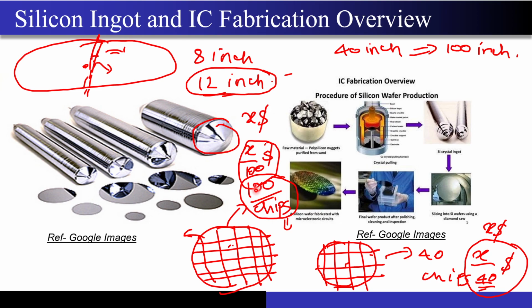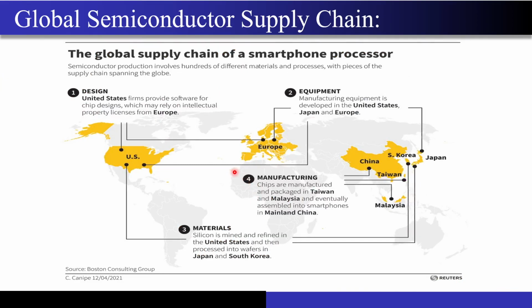Let me turn on the laser pointer again. Yeah. So now let's look into the global semiconductor supply chain. Why is this important? Because you are into the semiconductors course, and you should be able to answer why there was a crisis in the supply chain of the semiconductor, where the choke point exists, and why the automotive market went down because of the semiconductor crisis that happened, right? So now let's look at what the different players are and where they exist.